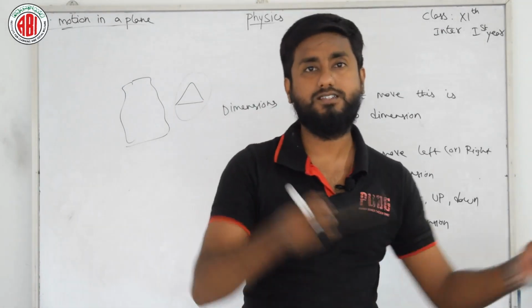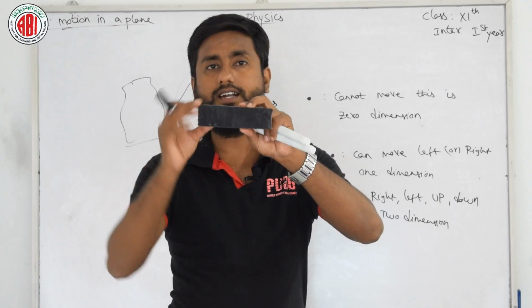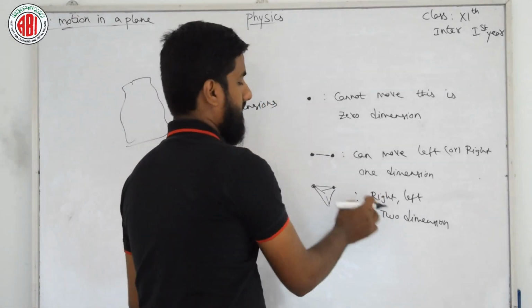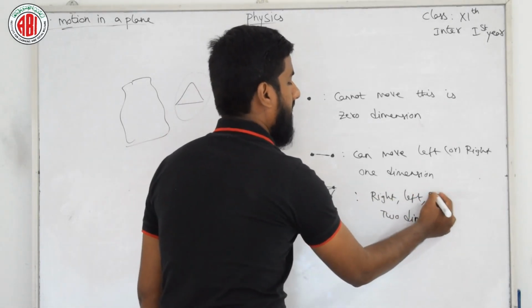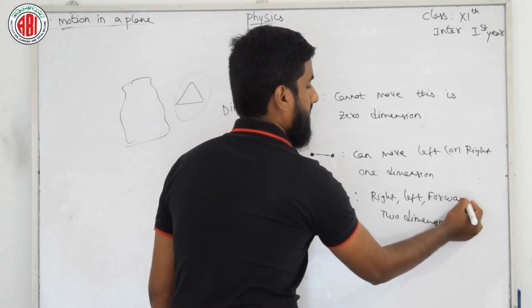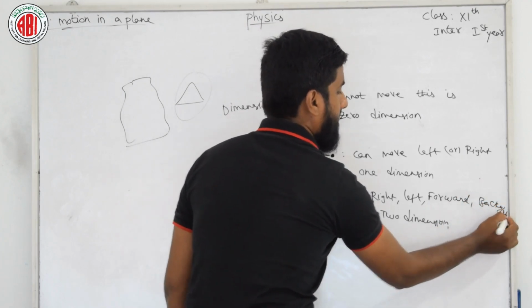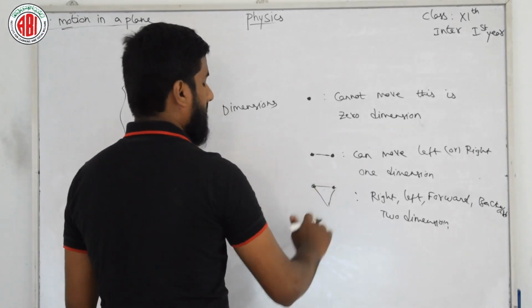But if we consider this duster, it has left, right, up, down, and in 2 dimension we have right, left, forward, backward. And this is the rough diagram for 2 dimension.